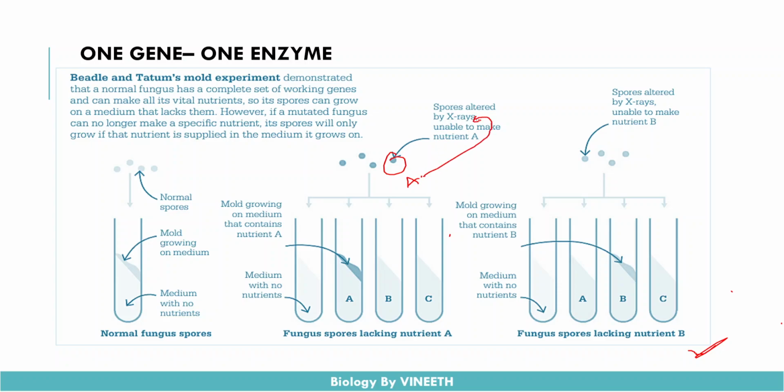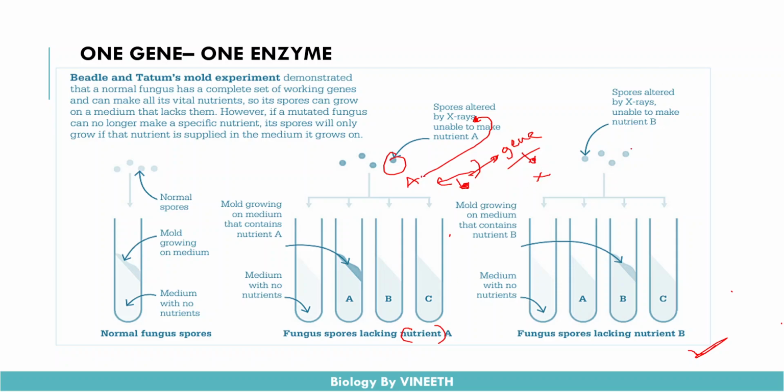the X-rays. Okay, and these X-rays have mutated one type of gene. Okay, so this gene was responsible for the production of an enzyme. So this enzyme converts the nutrients of this nutrient media A into vital nutrients. Okay, and it is responsible for the growth of these fungal spores. Okay, so when you mutate the gene which is responsible for the production of an enzyme which converts the nutrients into useful substances, the gene won't be able to produce any enzyme. Okay, now the fungal spores cannot survive on this nutrient A media.